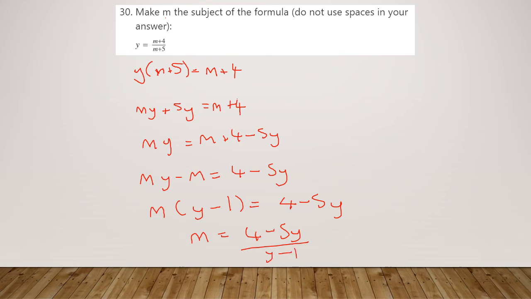We've got our m as the subject of the formula. Again, there's a few different variations depending on the order that you did things in that are still going to be correct answers for this one. So if it's marked correct, you're absolutely fine with it. But if not, you made a slight mistake. But this, I thought, is the simplest way of explaining it. As I say, there are a few variations that are possible.